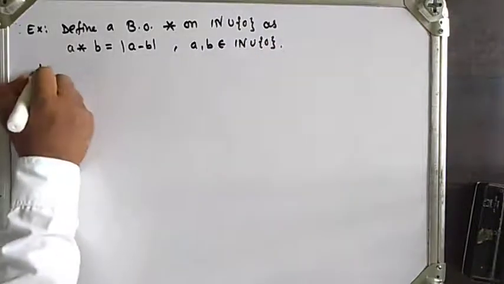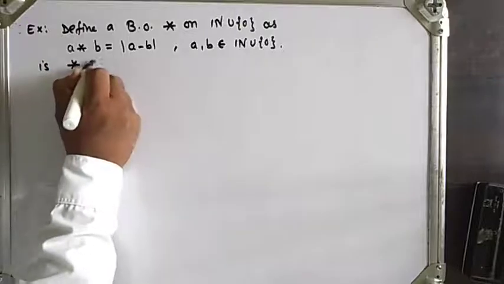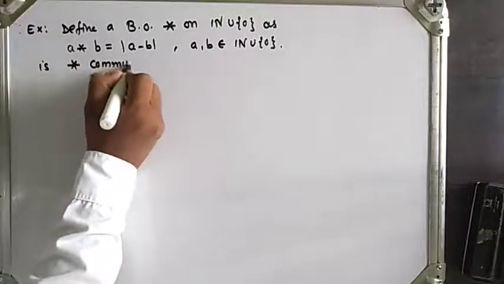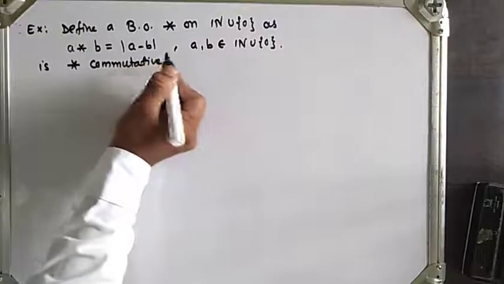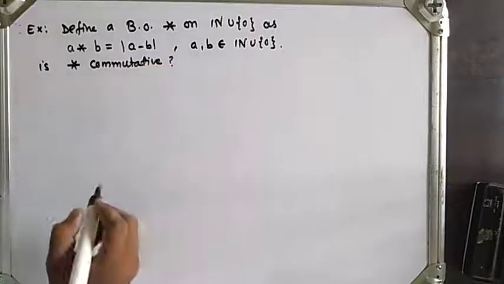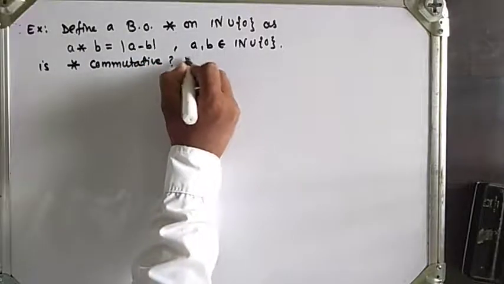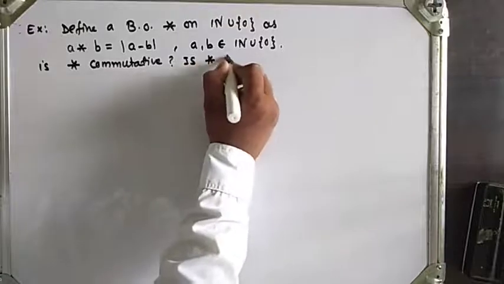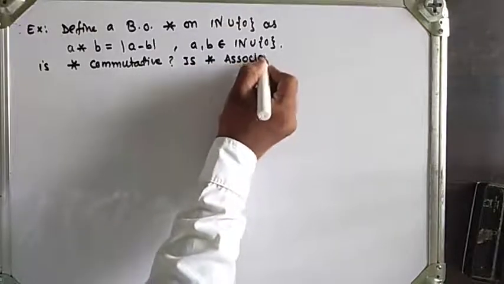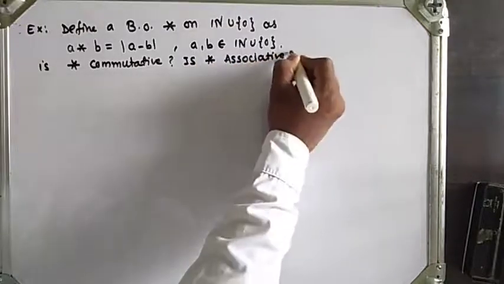Is star commutative? Next, is star associative? Justify.